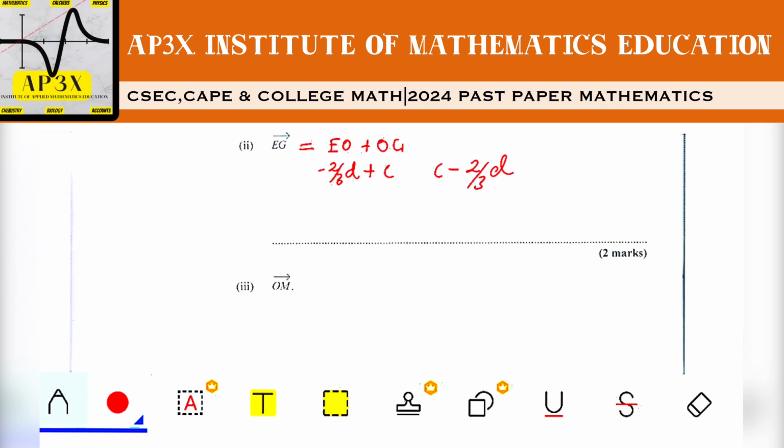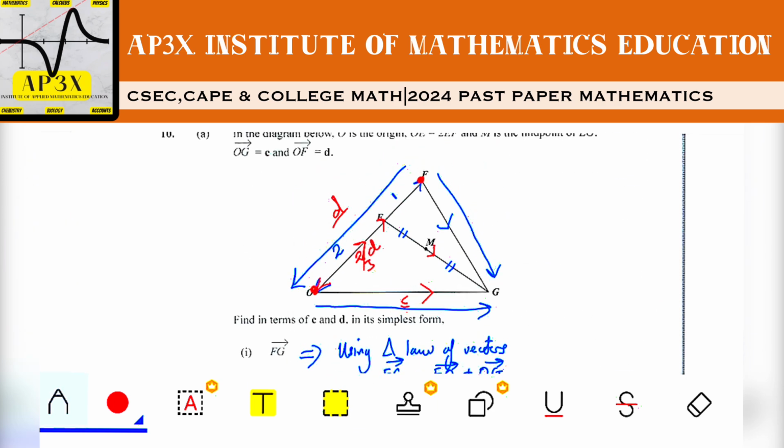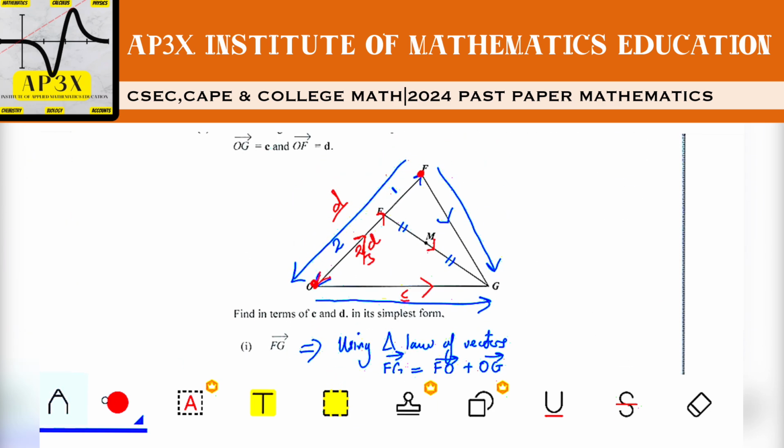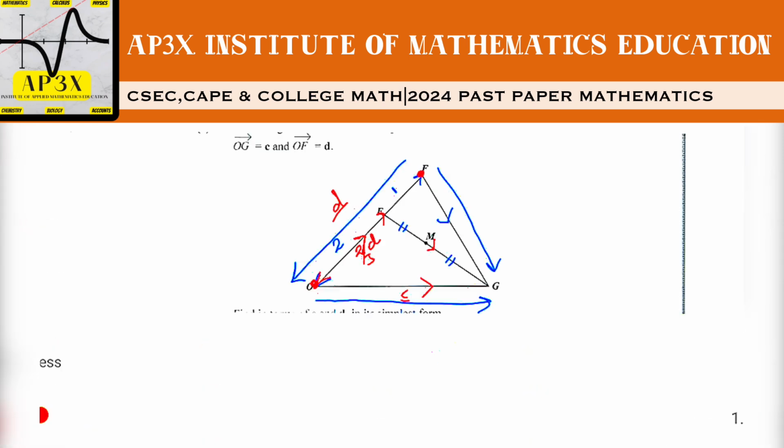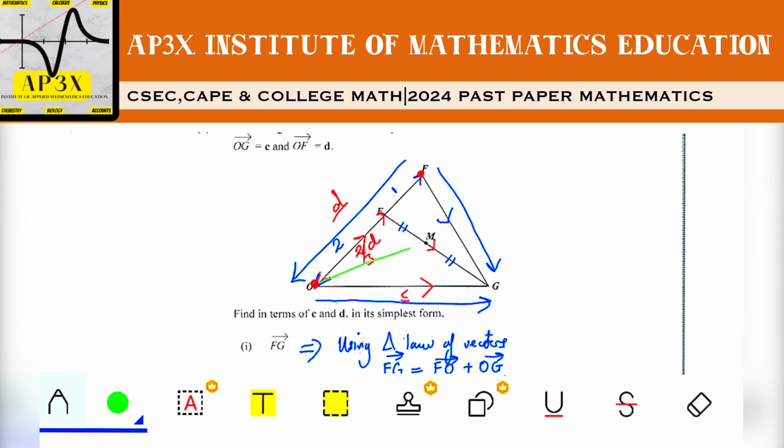All right? And then O to M. We must connect a line from O to M, obviously. So from O to M here, put on our arrowhead here, is again another triangle. O to M is going to be from O to E, which is in the same direction of the vector, which we established moments ago is 2/3.